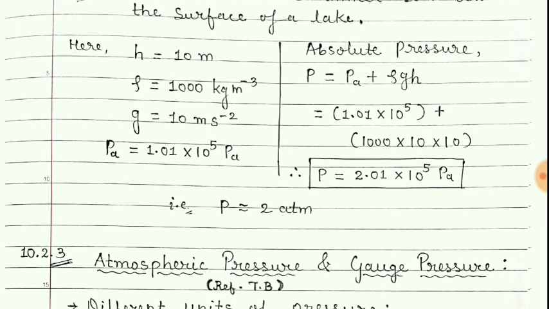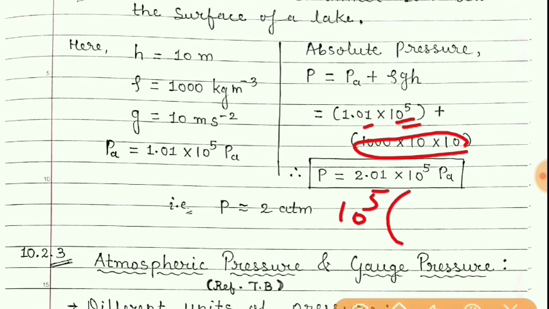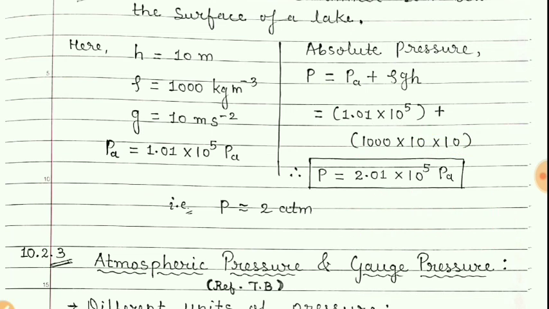This 10 raised to 5 will be common, and so if we take out common 10 raised to 5, then what will remain in the first term? 1.01, plus in the second term 10 raised to 5 was taken out, so what remains is 1. So 1.01 plus 1 is 2.01 into 10 raised to 5. So we will get the absolute pressure on the swimmer at 10 meter depth as 2.01 into 10 raised to 5 Pascal.